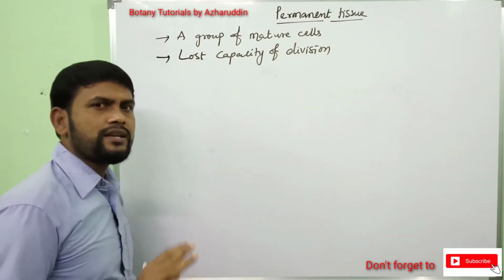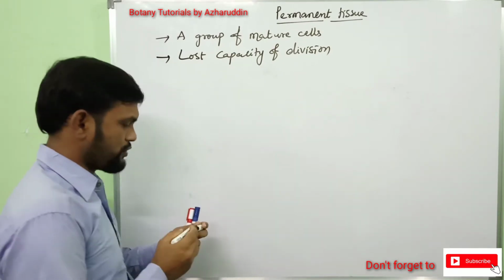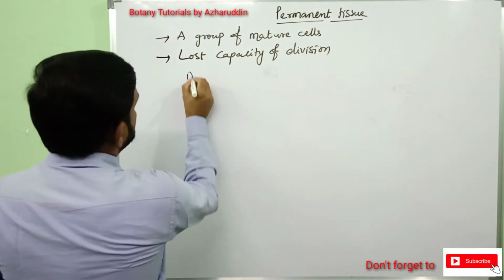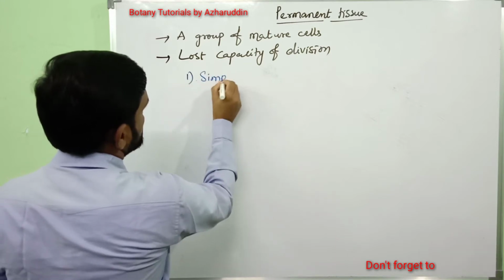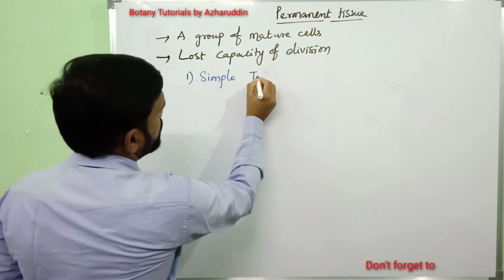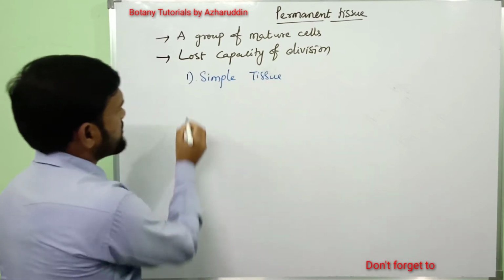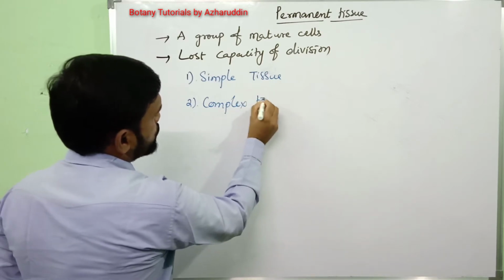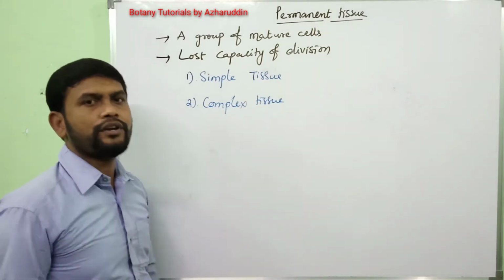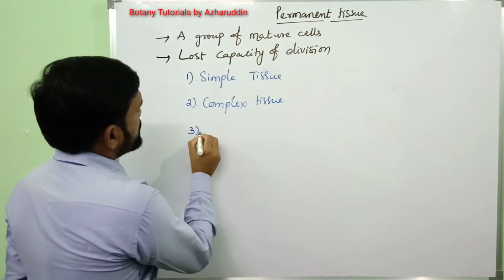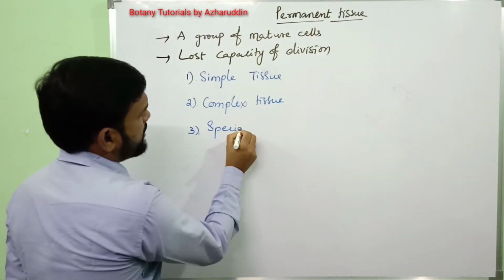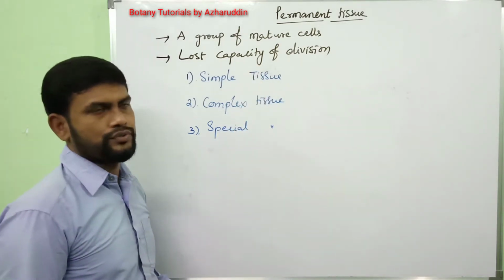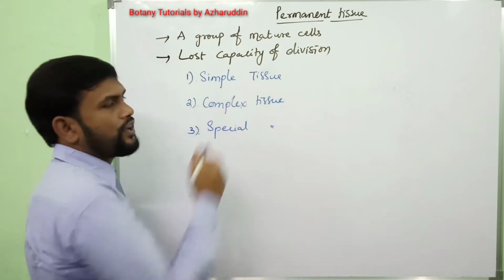Okay. In plants, mainly three kinds of permanent tissues are present. They are: number one, simple tissues. First type of permanent tissue is simple tissue, and second type is complex tissue, and third type of permanent tissue is special tissues. These three come under permanent tissues. Okay. Now I will discuss one by one.